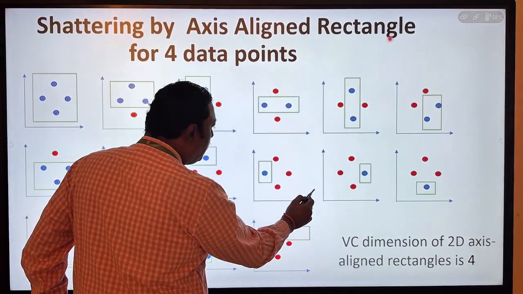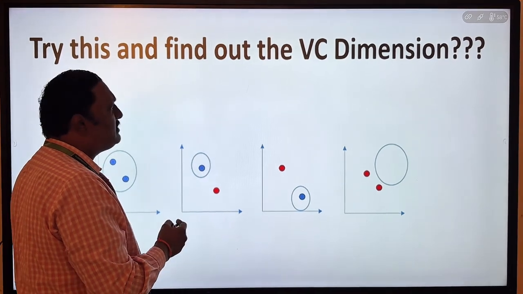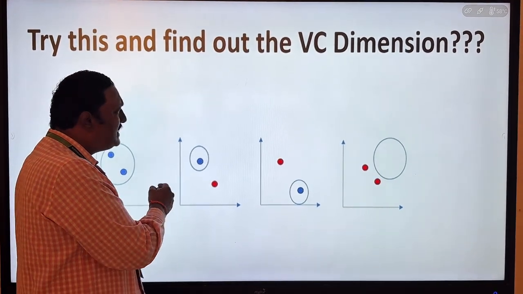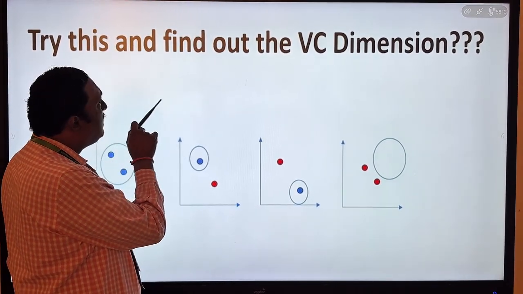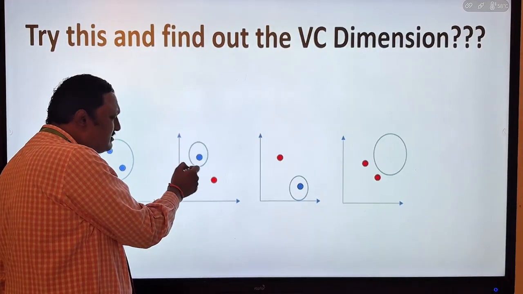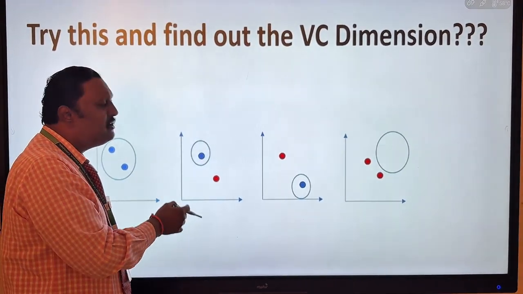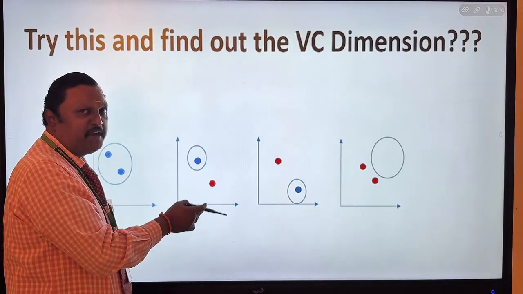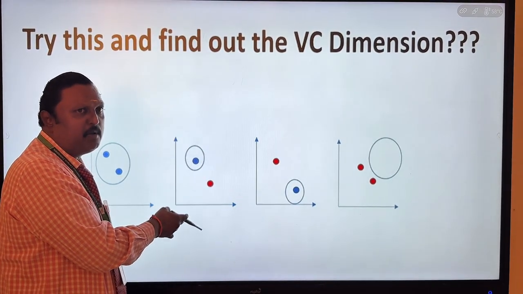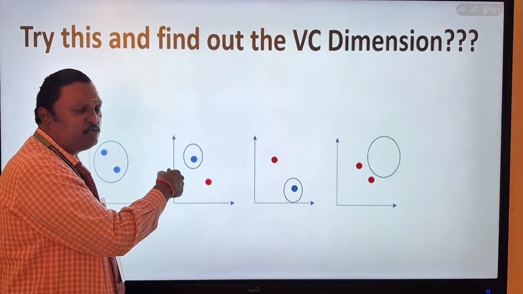Okay. So the last one is an exercise problem. We have to do it with a circle. Try this and find out the VC dimension using a circle, as we did for line as well as rectangle. This is a practice problem. So my dear students, practice this problem up to the maximum level using a circle.